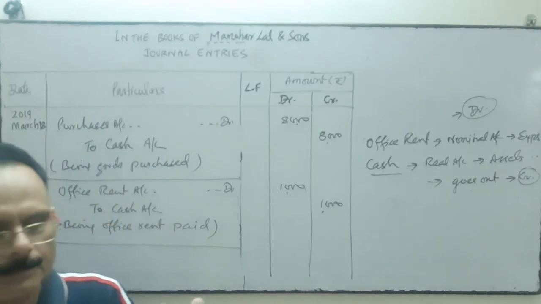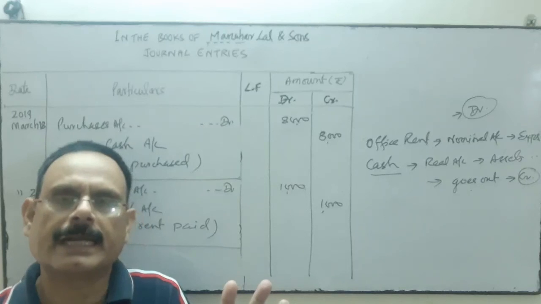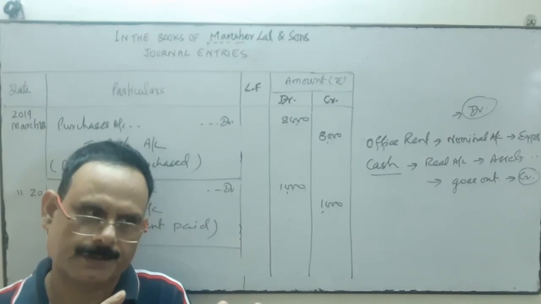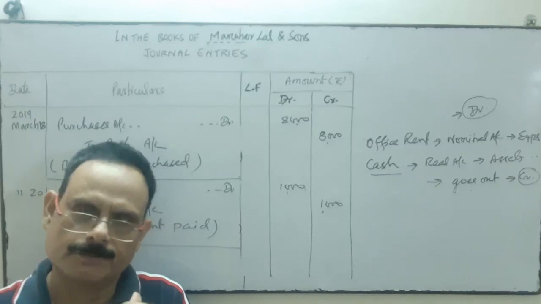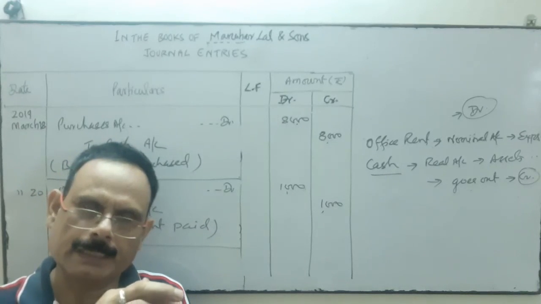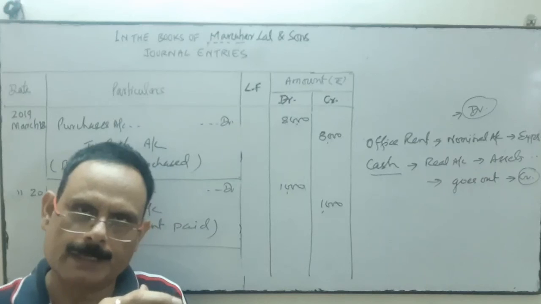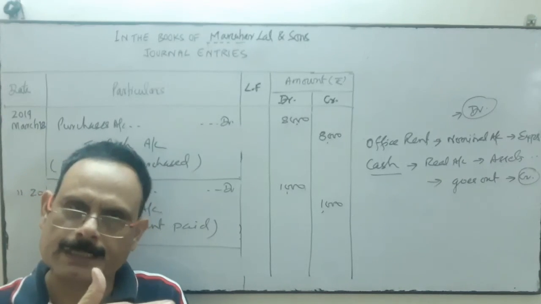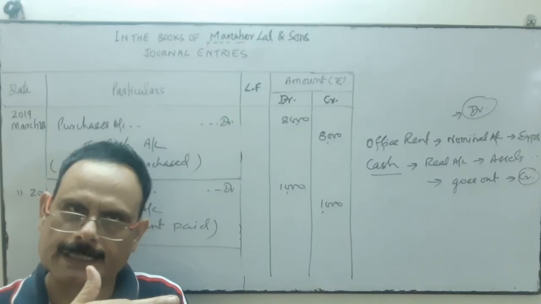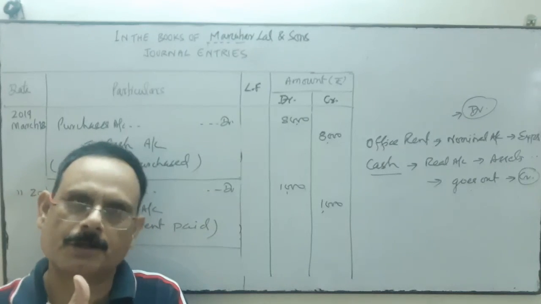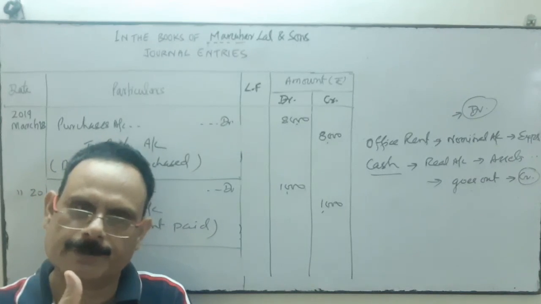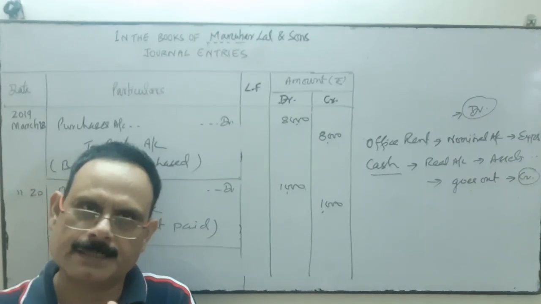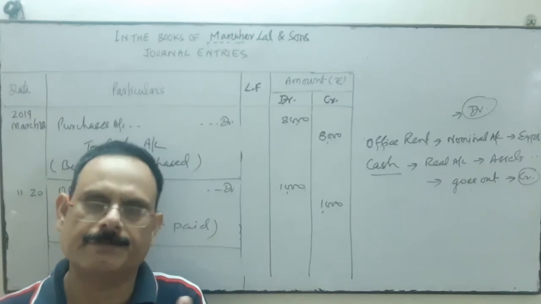For capital, if capital increases, credit; if capital decreases, debit. For liability, if liability increases, credit; if it decreases, debit. For assets, if assets increase, debit; if assets decrease, credit. For expenses and losses, if increased, debit; if decreased, credit. For incomes and gains, if increased, credit; if decreased, debit.